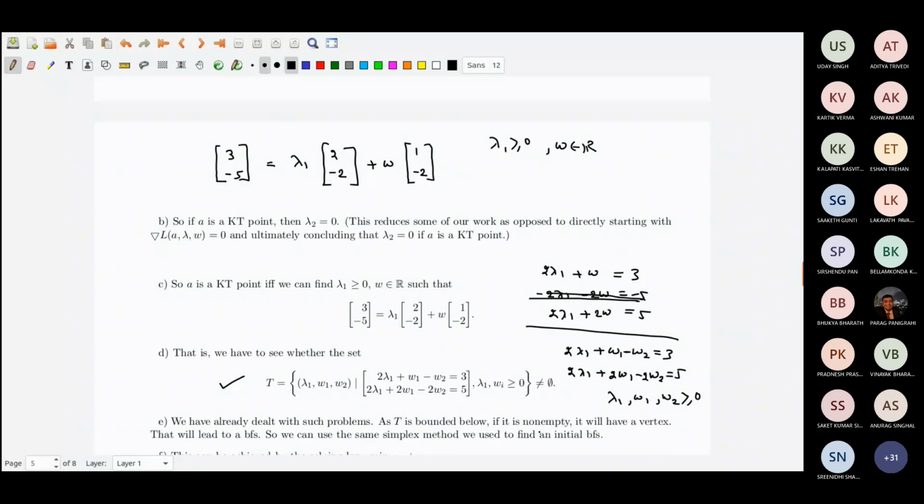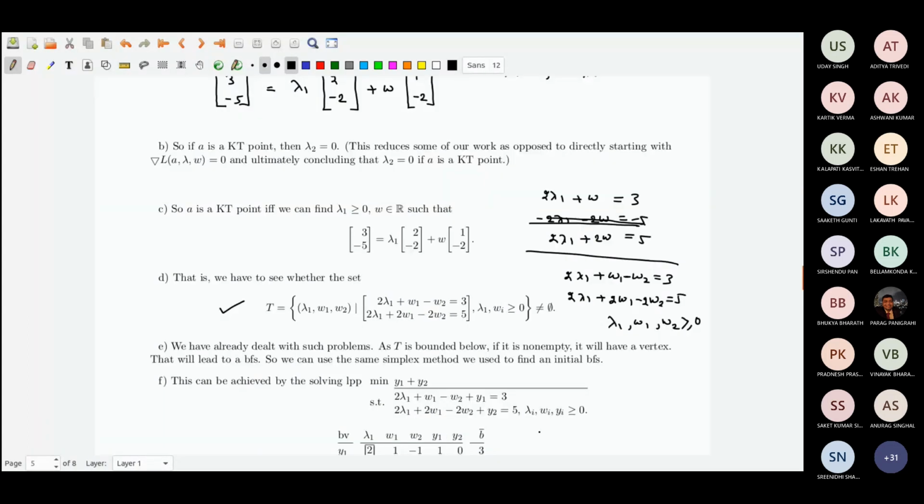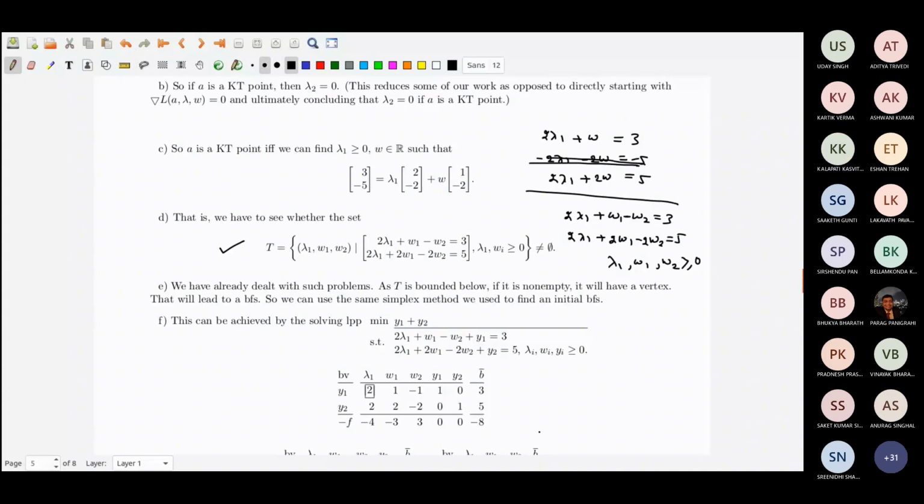So this can be achieved by trying to solve the LPP. What do I do? I want to find the initial basic feasible solution. As we proceed, we introduce the artificial variables: 2 lambda 1 plus w1 minus w2 plus y1, the artificial variable, equal to 3. 2 lambda 1 plus 2w1 minus 2w2 plus y2 equal to 5.